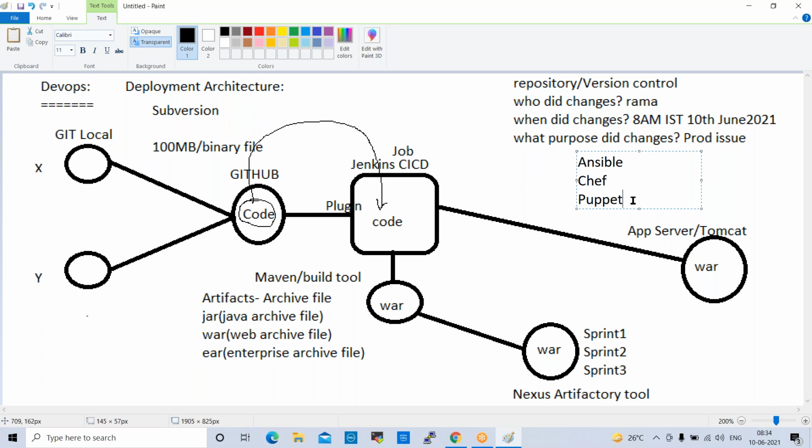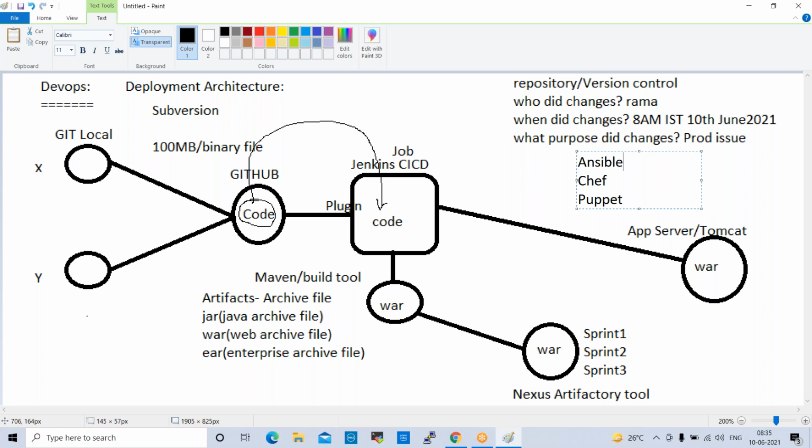Chef is not used much currently, so very few projects. Okay, sorry, Puppet is not used currently, very few projects are using it. Chef is used in some projects, maybe 40% or 50% of projects. So most of the projects are using Ansible, because Ansible is a very advanced tool, very secure, and cost-effective compared with Chef and Puppet, with less cost. That is why most project teams are migrating to Ansible, right?